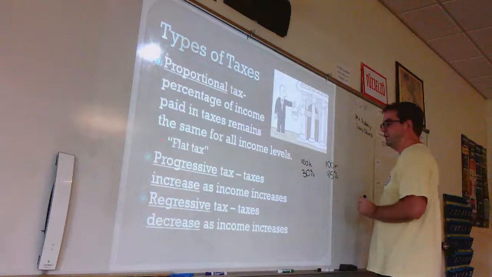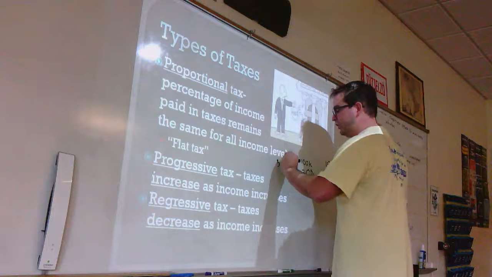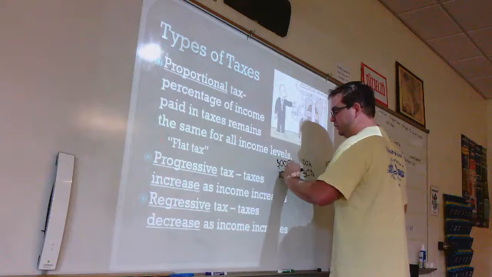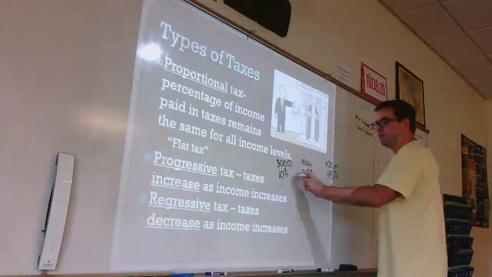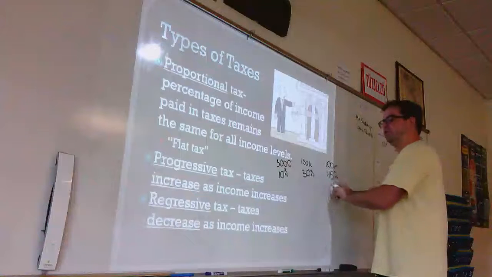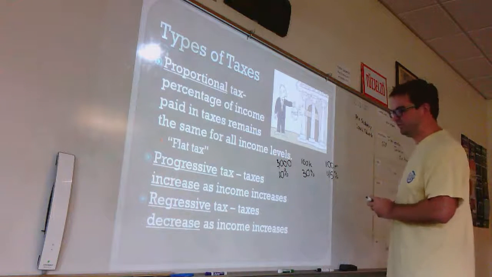Because he makes more money, he's taxed more heavily. Whereas some of you might make $5,000 this year, your tax bracket is about 10% of your income. Because I make more money than you, I can pay a little bit more in taxes. So income tax is generally a progressive tax. The more money you make, the more heavily you're taxed.